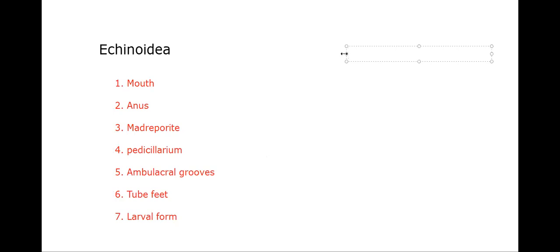So, class Echinoidea. This class includes sea urchins. Animals are commonly called sea urchins, such as heart urchin, sand dollar, sea biscuits, cake urchin.